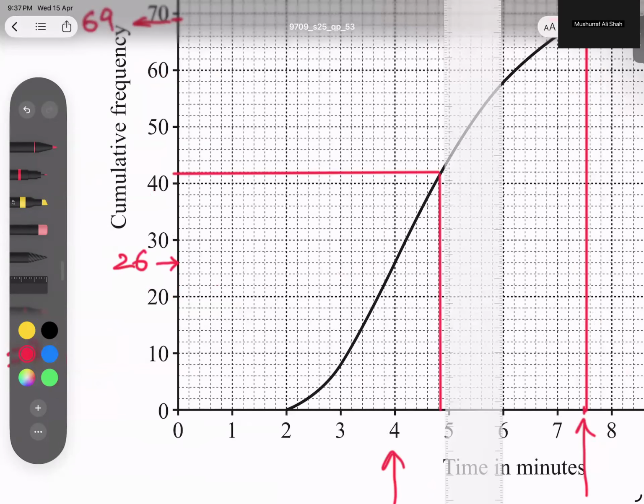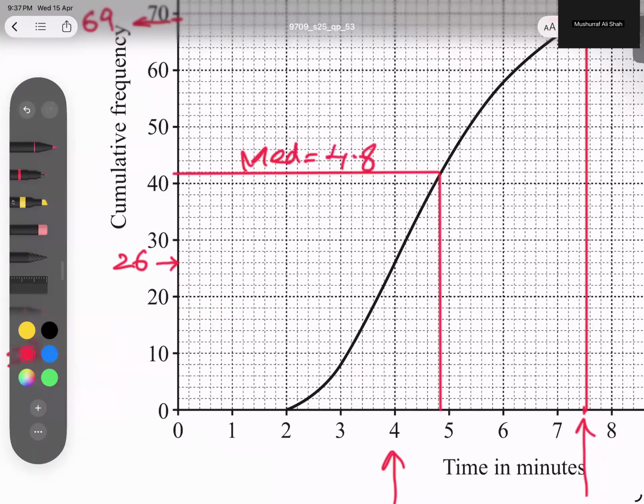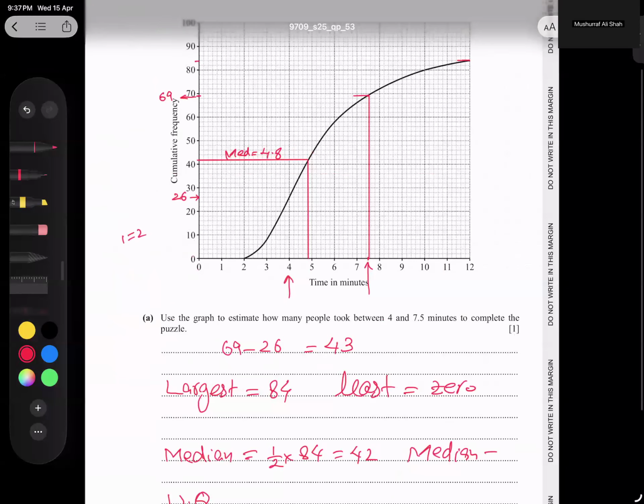So this is the answer, and I think the point is clear. This is the median, and the median is 4.8. Let me check. 4.8, and yes, the median is coming to me as 4.8. So the median is clear, and now I'm going for the next value.